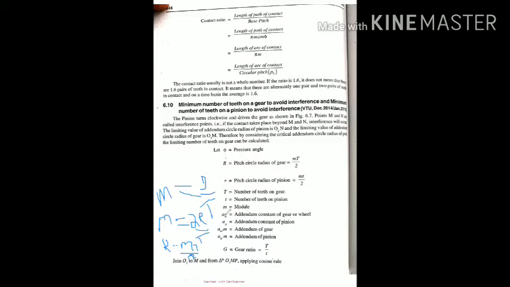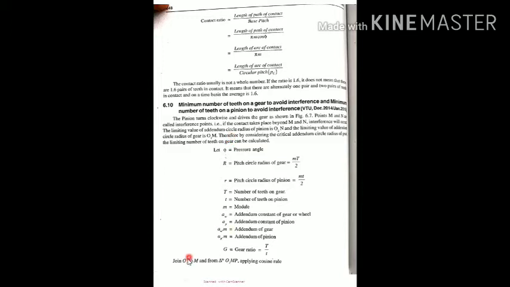And also, AW is the addendum constant for the gear. AP is the addendum constant for the pinion. AWM is the addendum of the gear. APM is the addendum of the pinion, and G is the gear ratio, that is called capital T by small t. So these are the notations. Understood these notations? By considering these notations, we are going to calculate the minimum number of teeth on the gear as well as the pinion. First, we consider the gear.